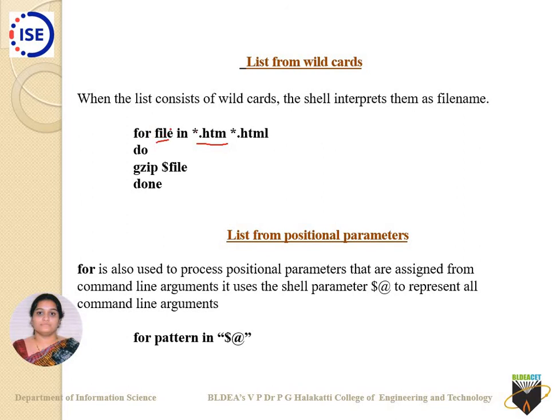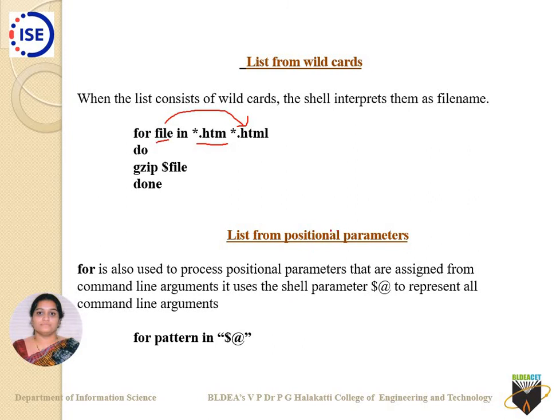Next time, file will take the entries from star.html. Star.html stands for all the files with the extension .html, and they can start with anything. All of them are taken together and then zipped. So this is listing from wildcards. I am telling you different ways of using the for loop.